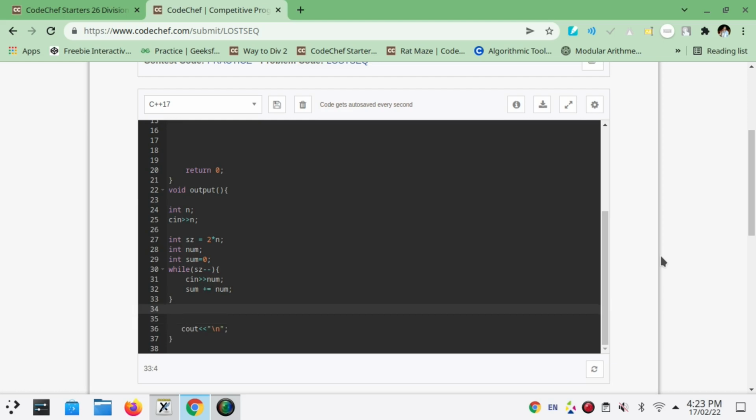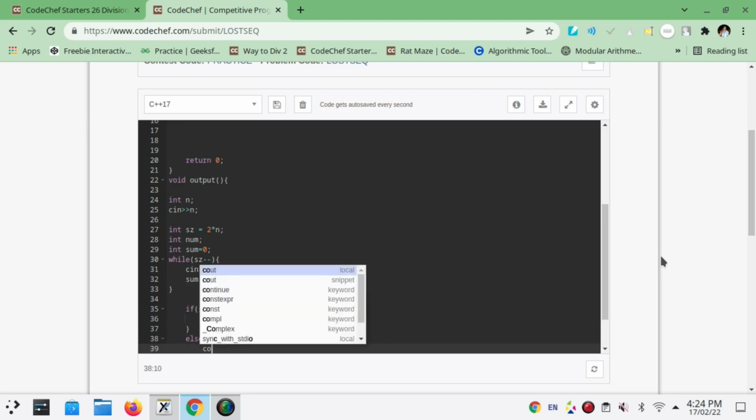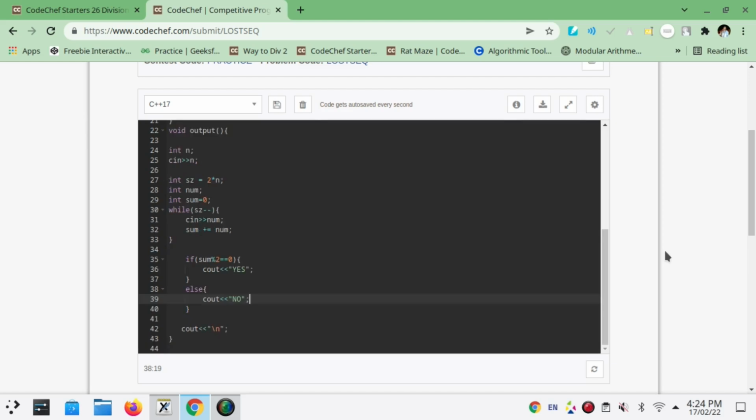Now we will check if sum is even. If sum is even, it will say yes, else it will say no. Okay, so now we will try to run this code.